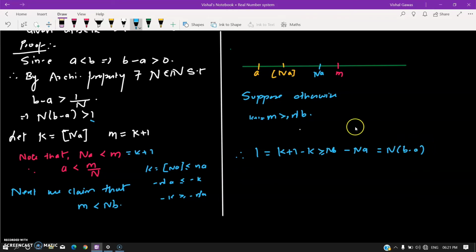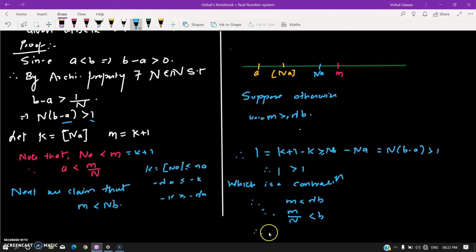But from here, this is strictly bigger than 1. Therefore what I get is 1 is greater than 1, which is a contradiction, right? Therefore M is strictly less than capital NB, therefore M by N becomes less than B. Therefore, since A is less than B, by trichotomy of real numbers, A becomes less than M by N, that is less than B.